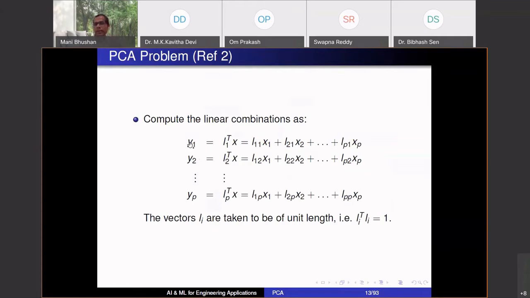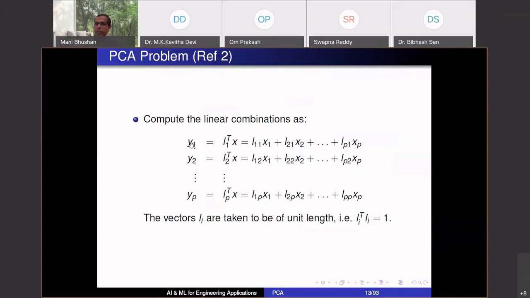In PCA, I'm computing these linear combinations. I say, okay, I don't want to store flow rate 1, flow rate 2, flow rate 3 at every time. Rather, let me store a new sensor. I'm creating a new sensor. It's not a physical sensor. It's a pseudo sensor, a soft sensor. It's just a computer code I'm writing.